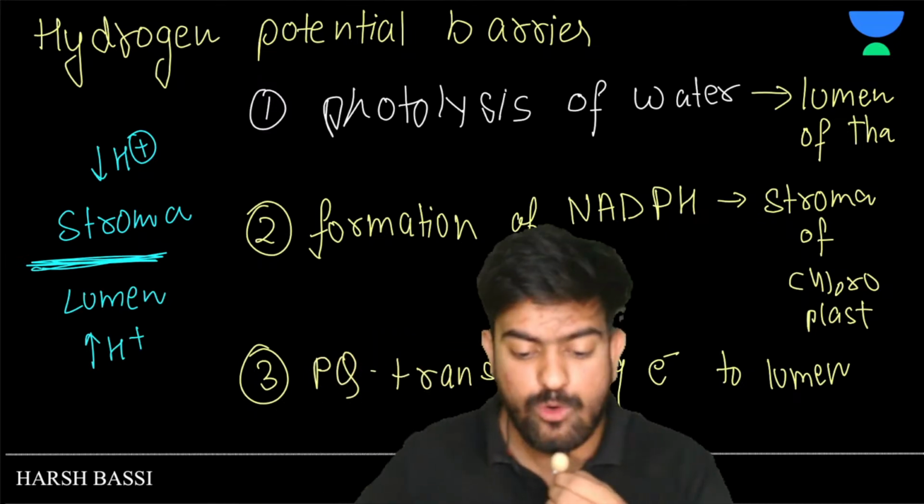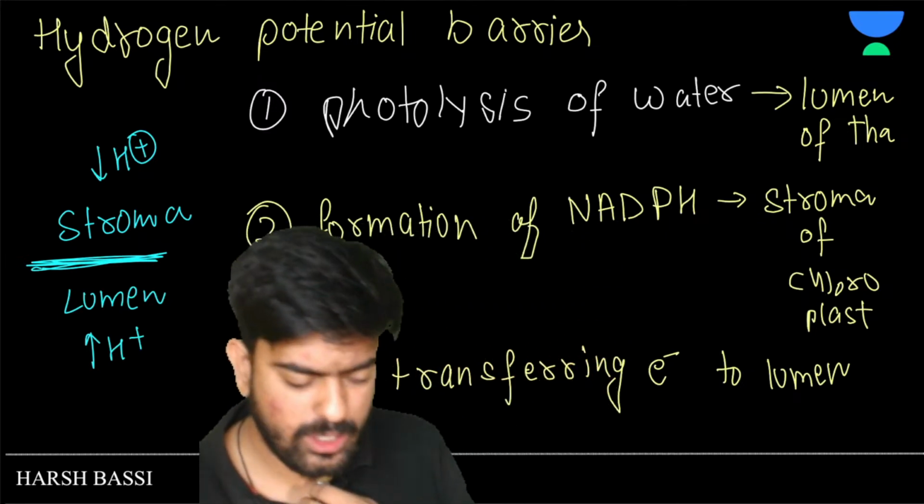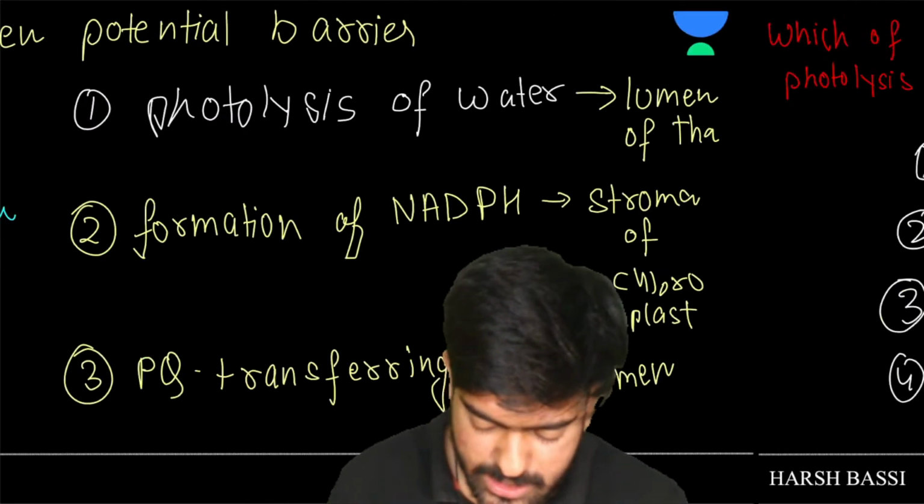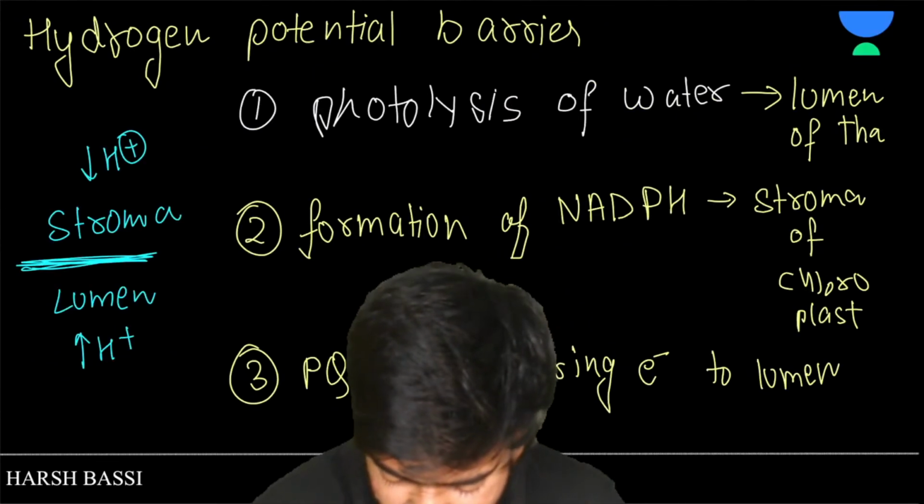Okay. Now something is going to happen. What is going to happen? See, I'm going to make another diagram for it. It will take a little time. In this session, we'll just clear out the Z scheme, okay? So that you can go and revise it from the NCERT. I'm not going to give you more concepts. Just the Z scheme, we will clear it out so that you will solve some of the questions.